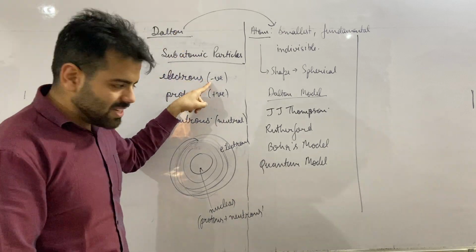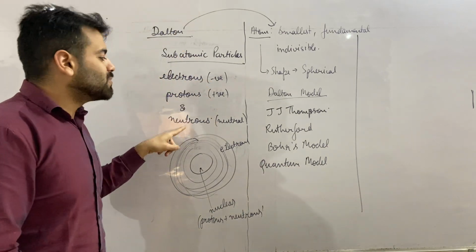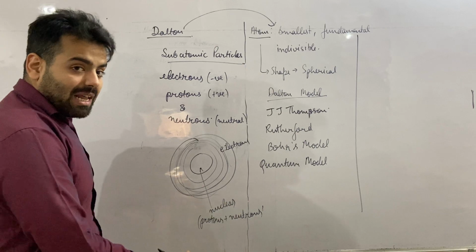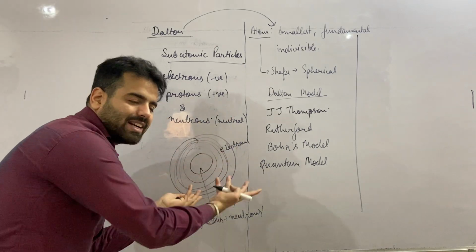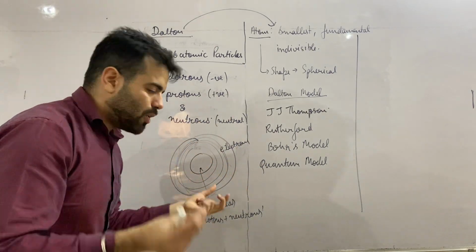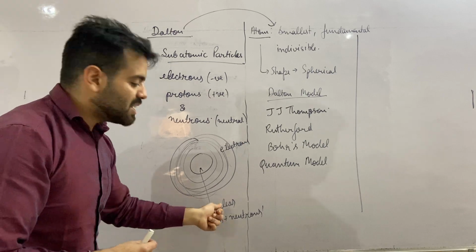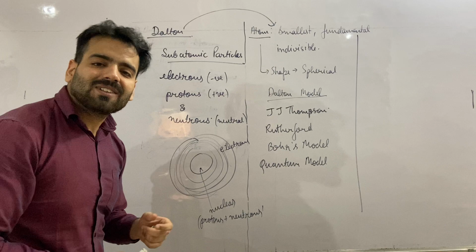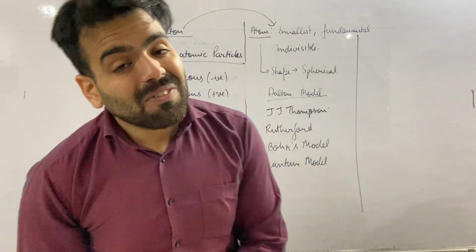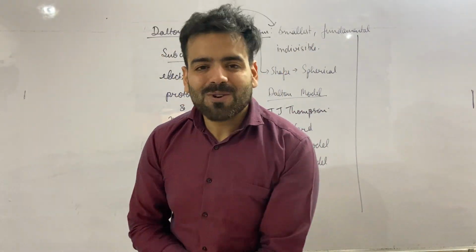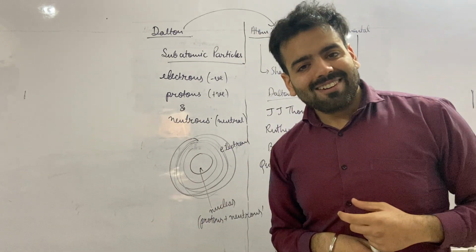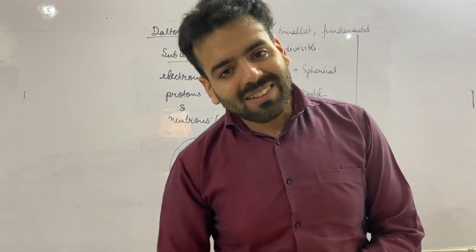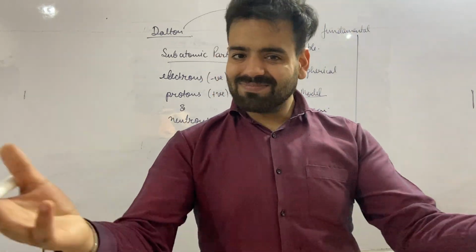Electrons are negatively charged, protons are positively charged, neutrons have no charge. And where are they placed? In the spherical body of an atom, there is another smaller spherical body called the nucleus. In the nucleus we have protons and neutrons, and outside the nucleus we have electrons revolving. So when we discuss further theories, I am going to tell you why I am giving this picture. I am going to get into the details of this picture. I hope you have understood this much. Thank you so much.